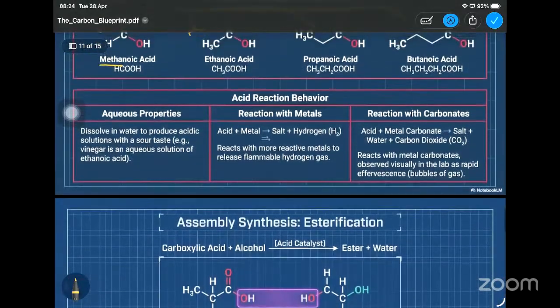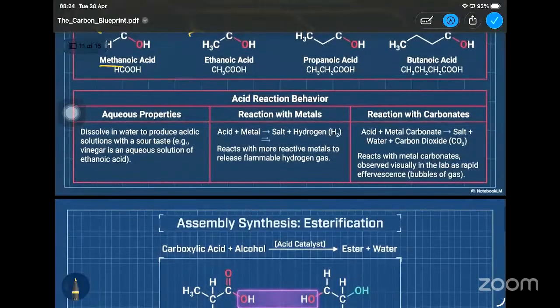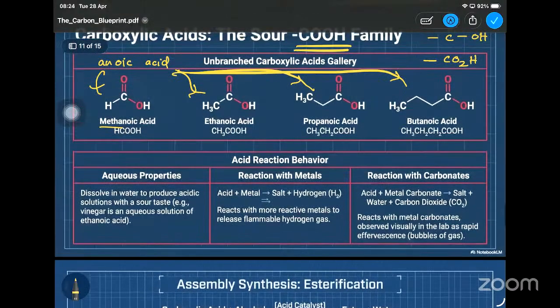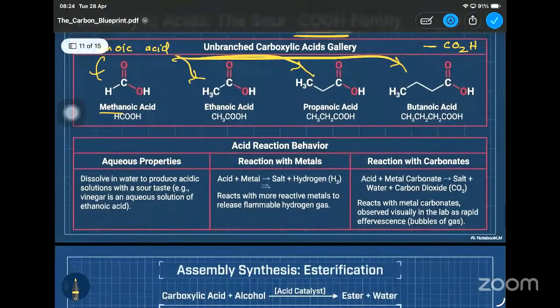So there are some aqueous properties, and they can also be reacted with metals, and also with carbonates. The reason is that these compounds have some acidic features, and therefore they can be reacted.